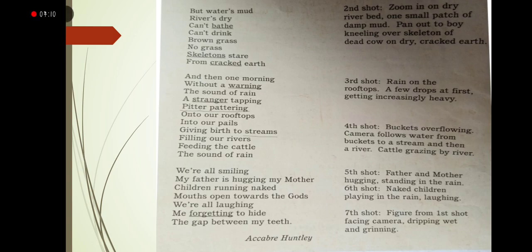Okay, then one morning without a warning, the sound of rain, a stranger tapping, pitter pattering.